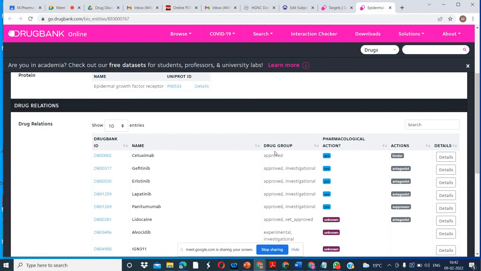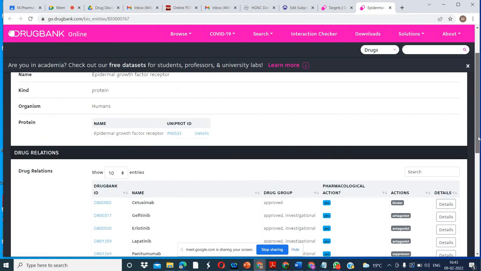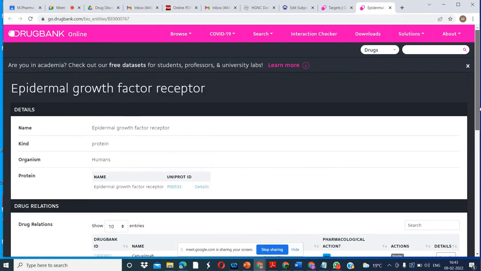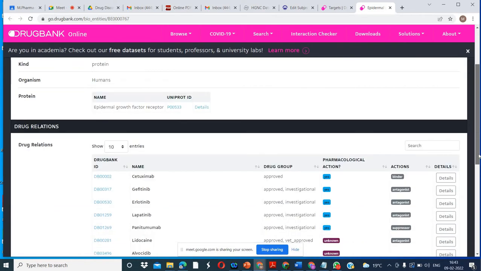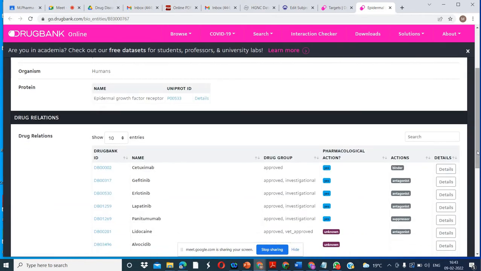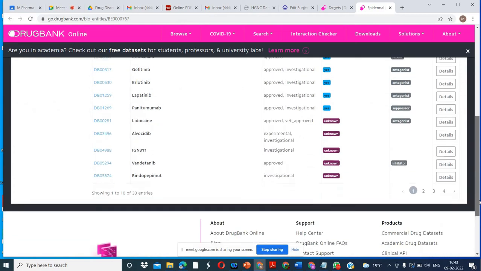Okay, this is the approved drug. Pharmacological action is given. So it is a binder. If we click on the details, we can also search further. This is all the information that is available about the target.